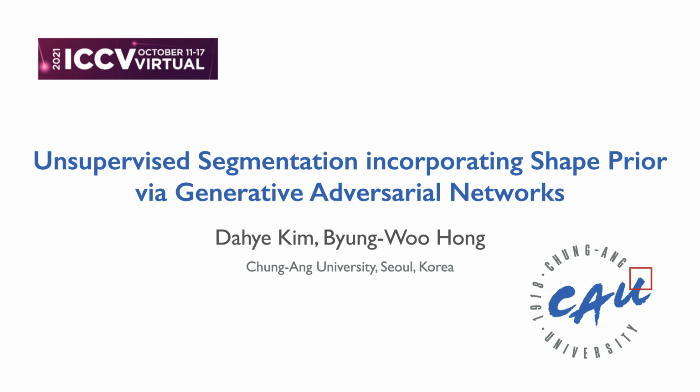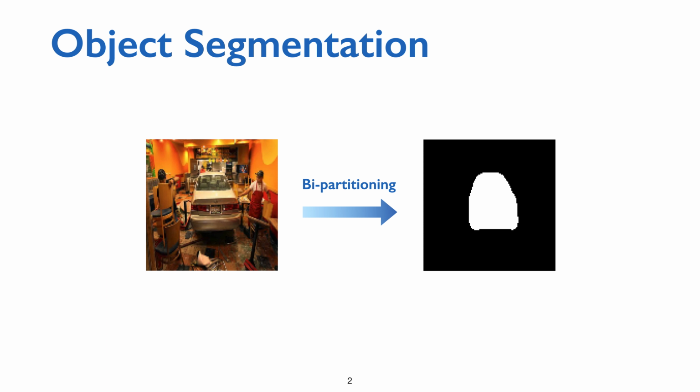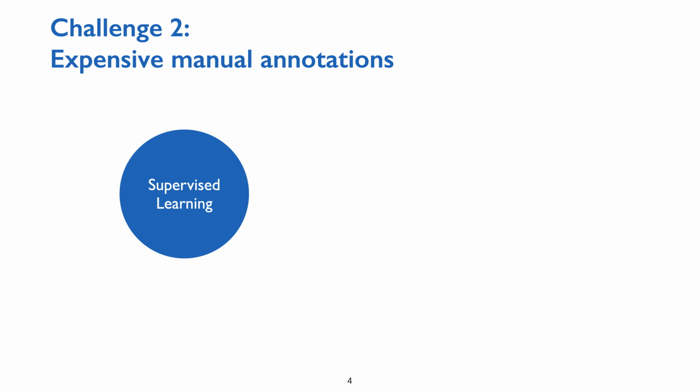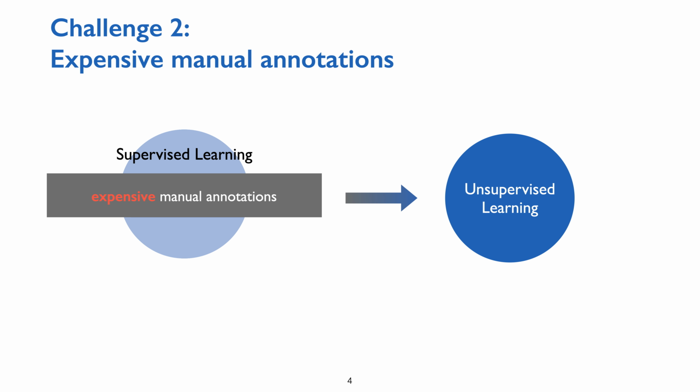In this work, we introduce unsupervised segmentation incorporating shape prior via generative adversarial networks. We tackle the task of object segmentation, which partitions an image into regions of interest and background regions. The quality of object segmentation is often degraded by bias fields and occlusions. Another challenge is that the modern supervised approaches require expensive manual annotations that are rarely available, leading to the need for unsupervised methods.